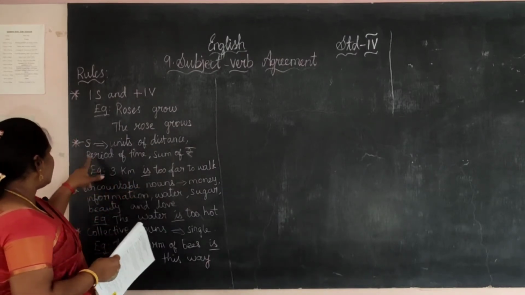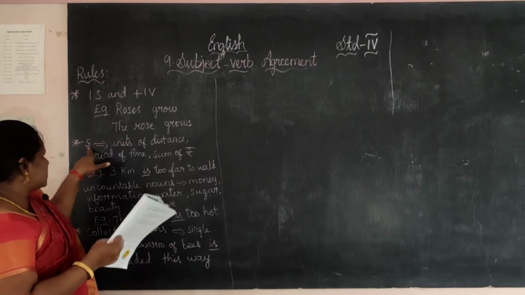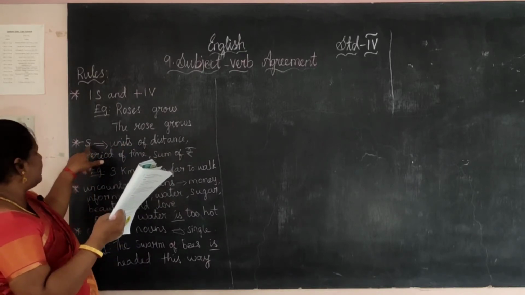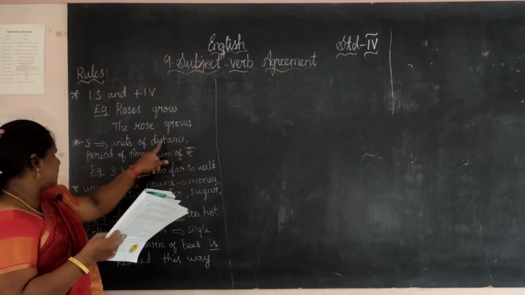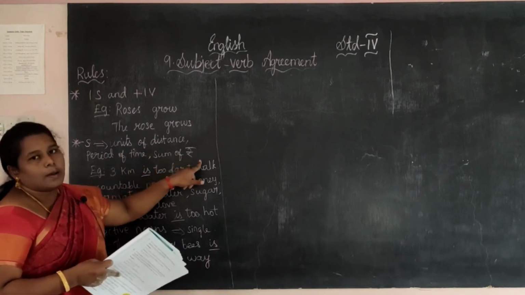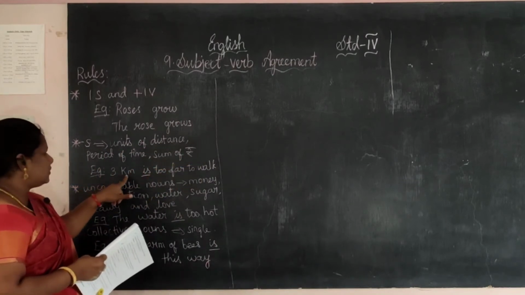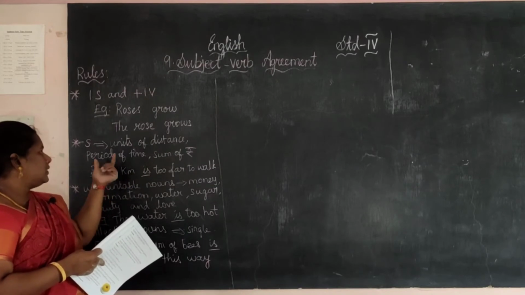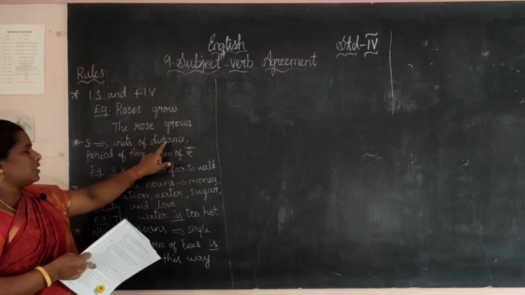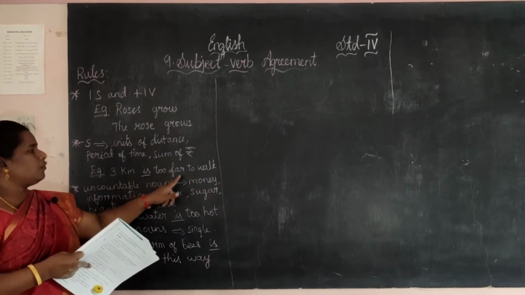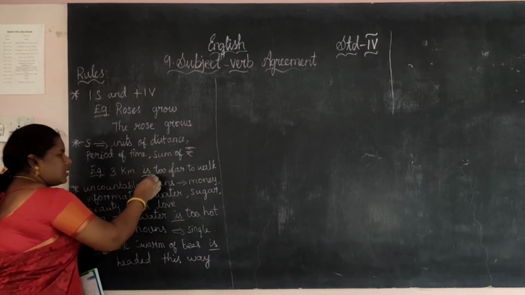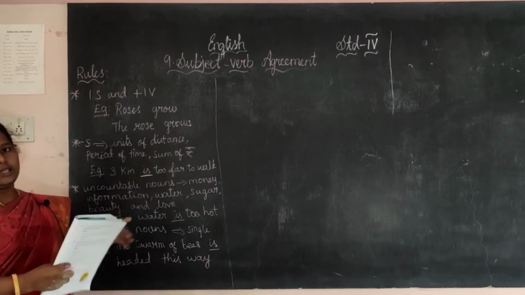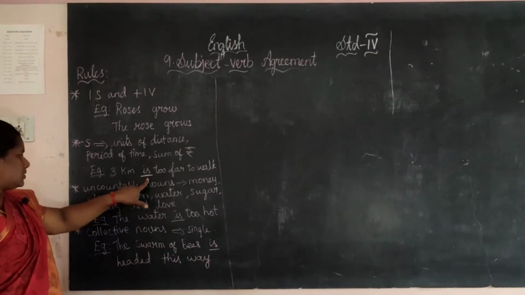Okay, see here, singular verb for unit of distance, period of time, sum of money. See here, 3 kilometer, distance I mentioned here. So 3 kilometer is too far to walk, so I use the verb is. Okay, helping verb is, singular verb.